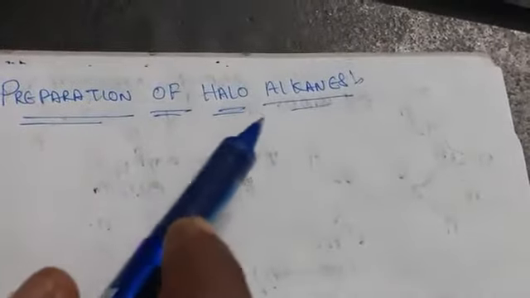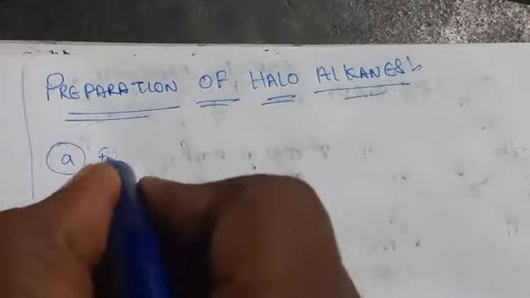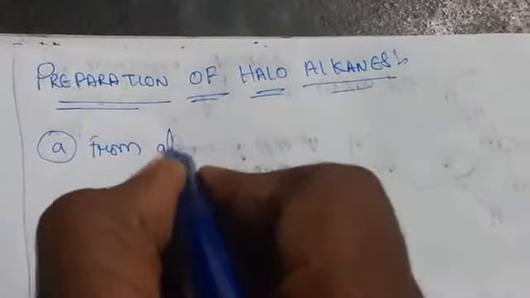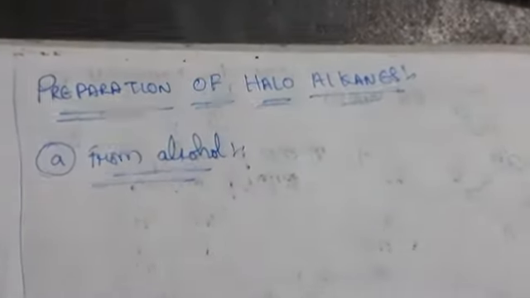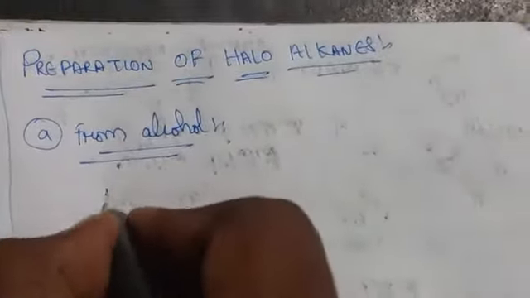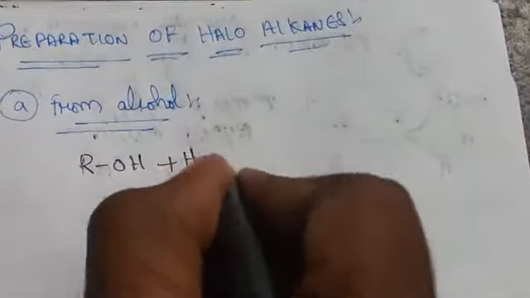So this is the general introduction of haloalkanes, which we already discussed in the previous class. Today I am going to explain the preparation of haloalkanes. The first preparation is from alcohol. If we take an alcohol, ROH, and HCl,